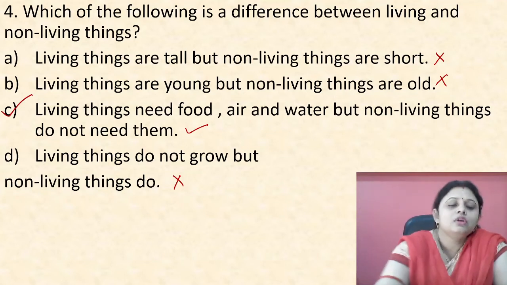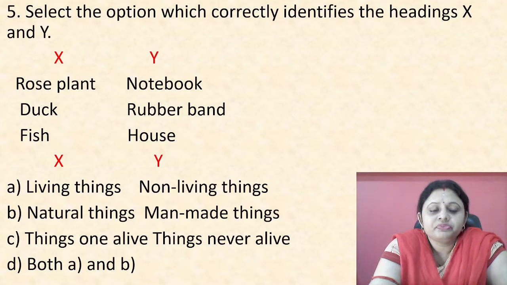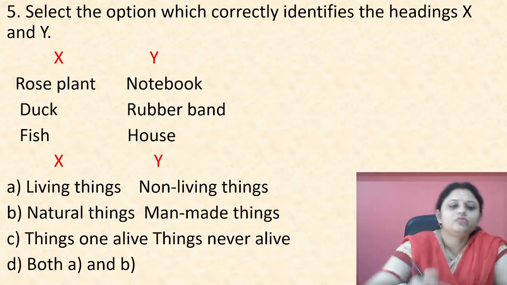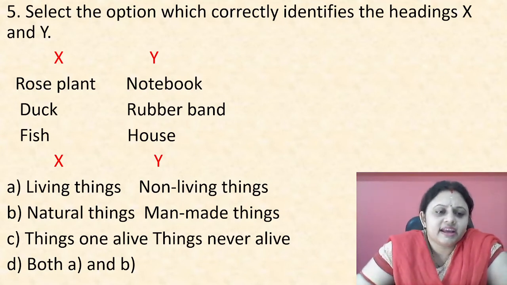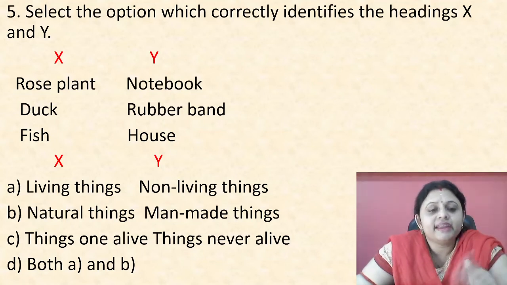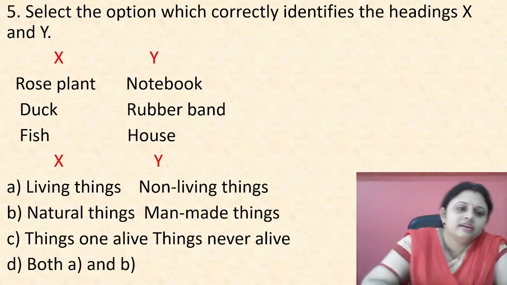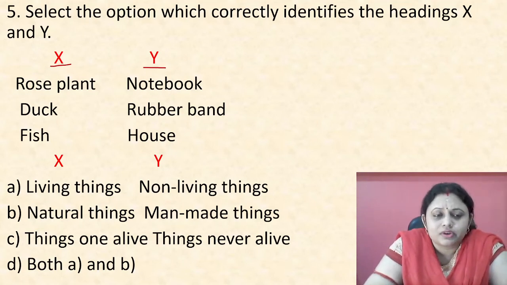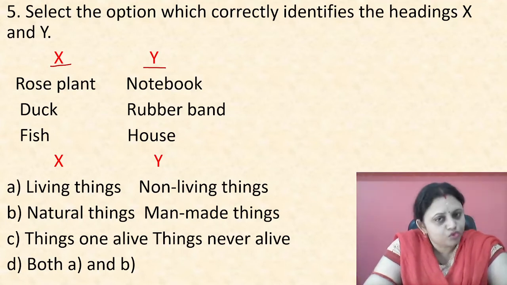Okay, bachcho, let's move to the next question. Select the option which correctly identifies the headings X and Y. In X there are three things, in Y there are three things. What is it asking? We have to identify the headings X and Y. But what should be the heading of X, and what should be the heading of Y? That we have to find out.